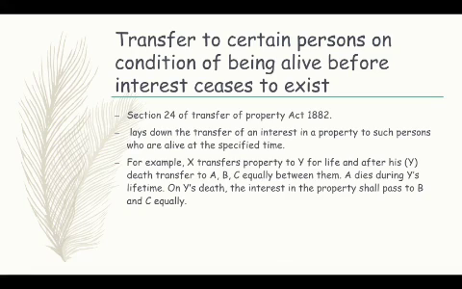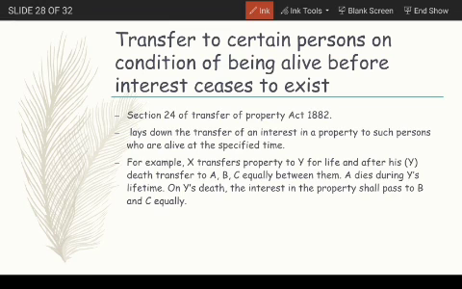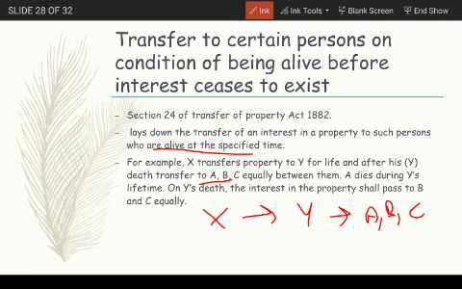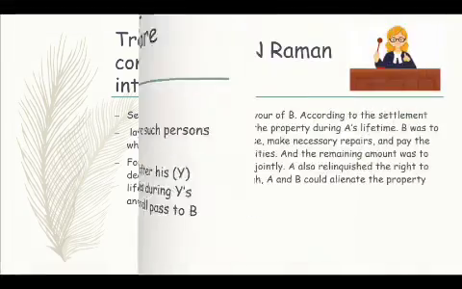Now the last section is section 24, transfer to certain persons on condition of being alive before interest ceases to exist. This section lays down the transfer of an interest in a property to such persons who are alive at the specified time. For example, X transfers a property to Y for life and after Y's death to A, B and C equally between them, and A dies during Y's lifetime, and on Y's death the interest in the property will pass on to B and C equally. So this is what section 24 says.